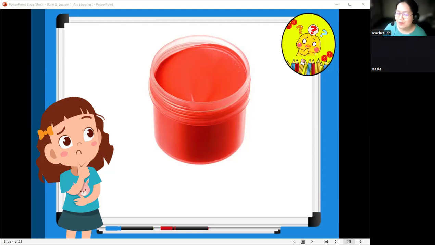So very good. Now, are you ready to continue our lesson for today? Yes. Okay. Since we have learned a sentence pattern in our last lesson, last Wednesday, is that correct? Yes. So we use "This is" to name something. For example, this one. This is a stapler. Very good.